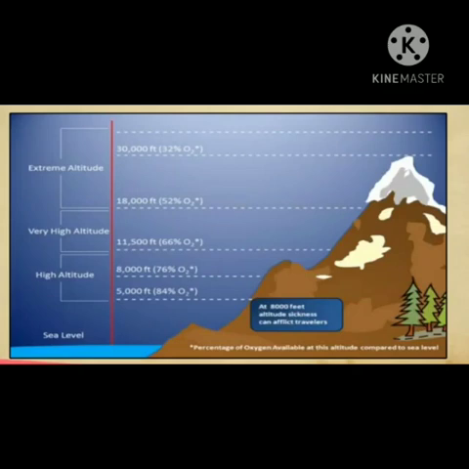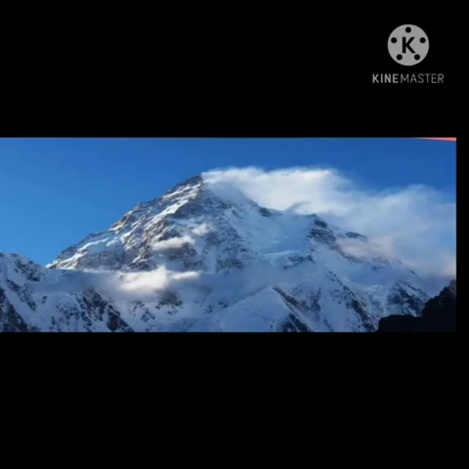Students, now we are going to talk about the distance from the sea. The sea has a moderating effect on the temperature of the places close to it. Water takes longer to heat up in the summer and longer to cool down in winters in comparison with land, so the places near the sea have a moderate climate throughout the year, that is neither too hot nor too cold, and those far away from the sea experience an extreme climate.